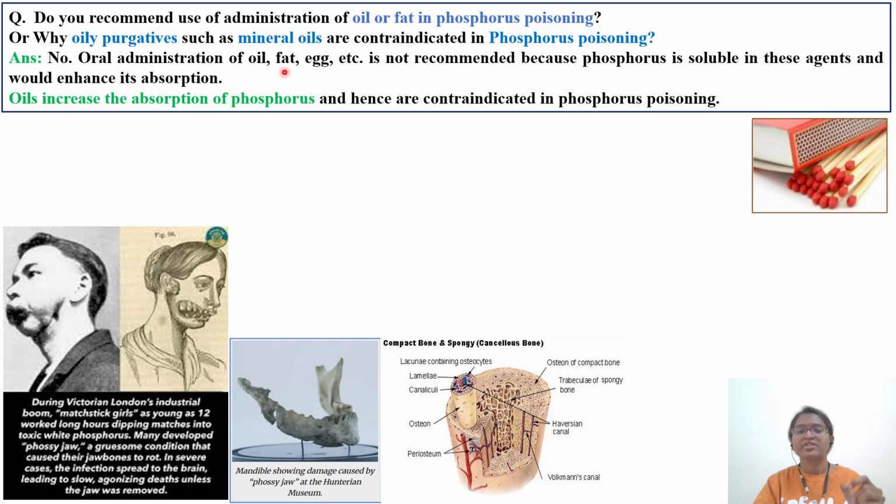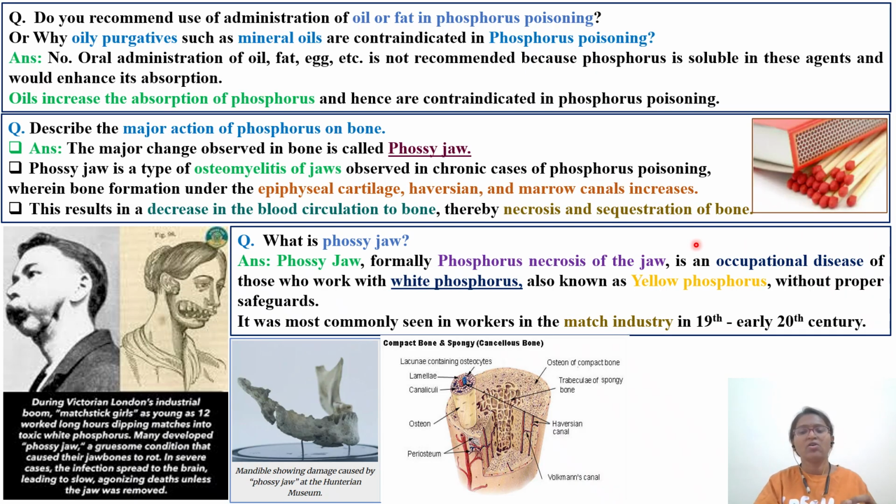Why? Administration of oil or fat, egg, whatever, is not recommended because phosphorus is soluble in these fatty oils and would enhance its absorption. Without oil, absorption, for example, is 10%. If you administer oil or fat along with it in phosphorus poisoning, it will increase the absorption of phosphorus to 30 or 40%. Hence oil is contraindicated. So one question with respect to this: how to mitigate phosphorus poisoning? You should not add oil or fat.